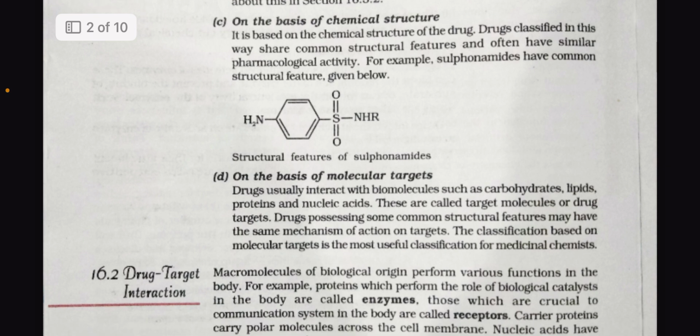The third type of classification is on the basis of chemical structure. It is based on the chemical structure of a drug. Drugs classified in this way share common structural features and often have similar pharmacological activity. For example, sulfonamides have a common structural feature, having an NH2 group and an SO2NHR group attached in the para positions.